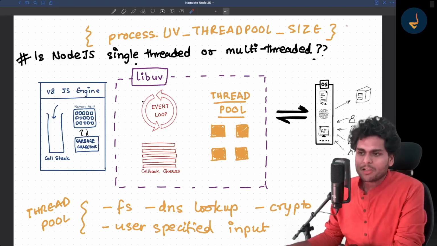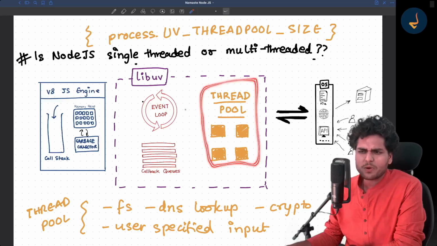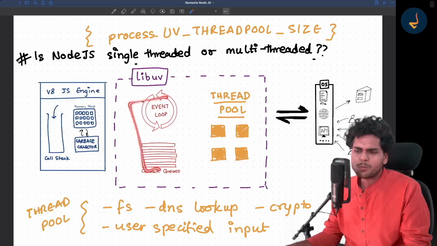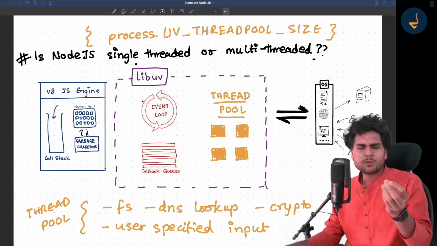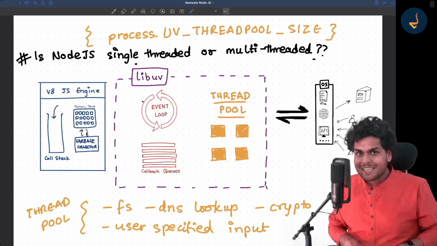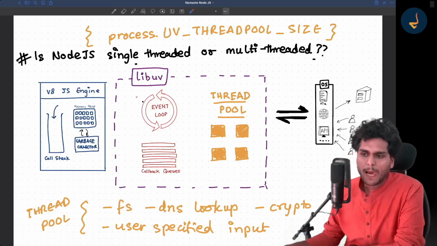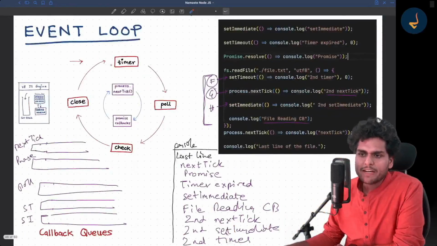Before I talk about the thread pool, first of all, there are a few things left to discuss inside the event loop. Let me finish them first. There are a few topics which were left in the last video. In this episode, I am going to cover a little bit of the event loop, then we'll move on to the thread pool.